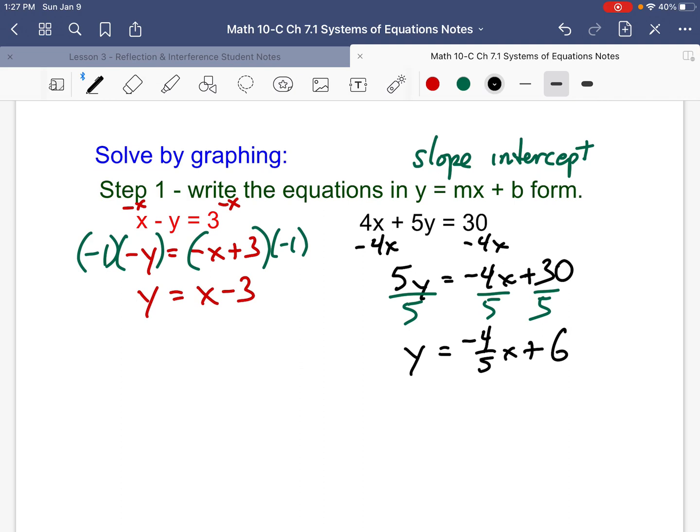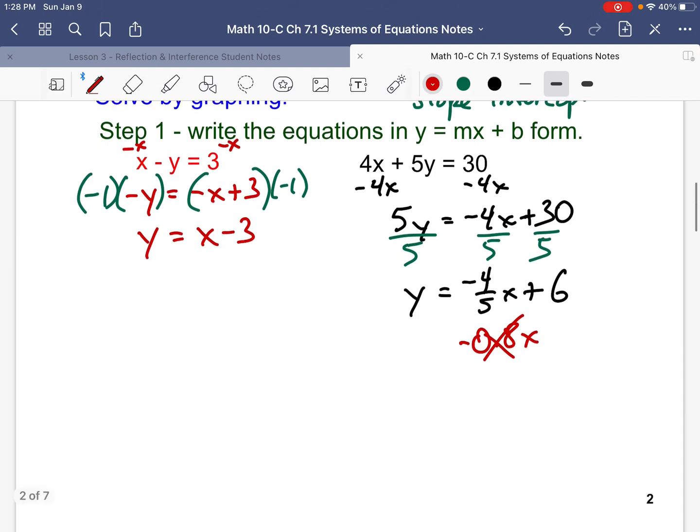Yes, I can hear some of you screaming plus 6. Okay? Now, please do not write this as minus 0.8x. Okay, don't do that. Leave it as a fraction, minus 4/5. I don't care what Mr. Calculator says. See me in class, I'll show you how to leave it as a fraction. Right, so far, so good? And of course, if I'm going too fast, pause the recording.